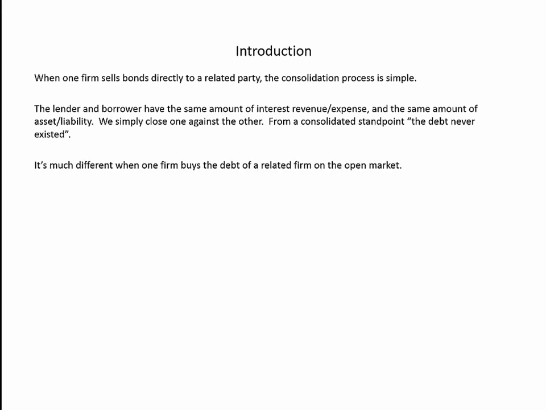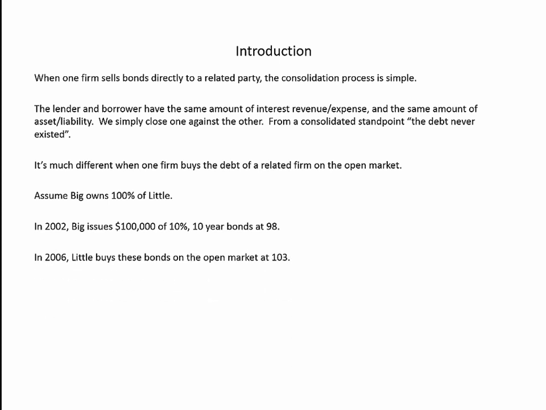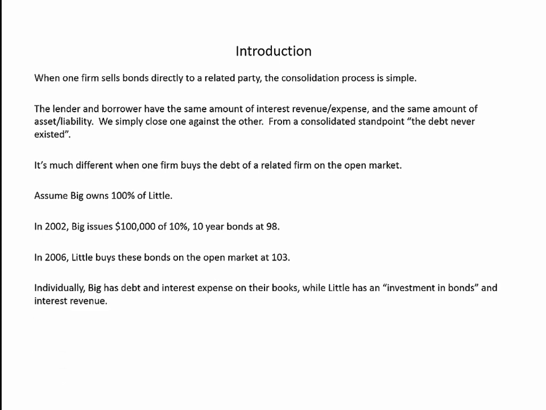It's much different when one firm buys the debt of the related firm on the open market. So for example, let's assume that Big owns 100% of Little, and that in 2002, Big issues $100,000 of 10% 10-year bonds at 98. So they've got a liability, bonds payable, and they're paying interest over time. A few years later, Little buys these bonds on the open market at 103.